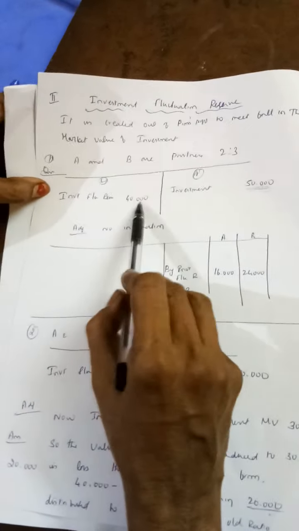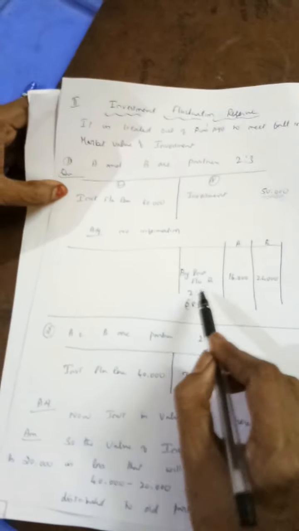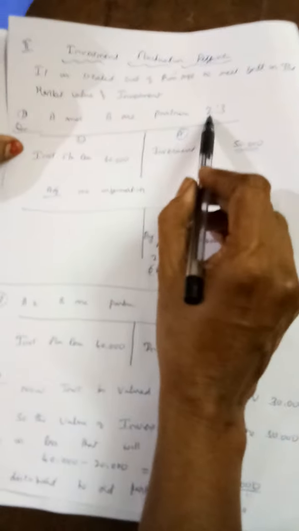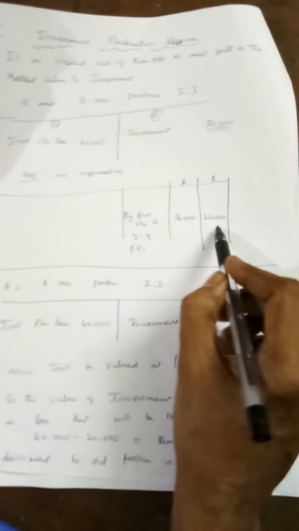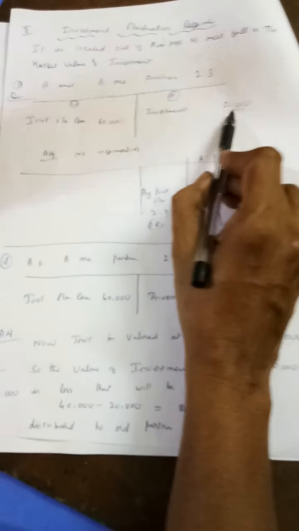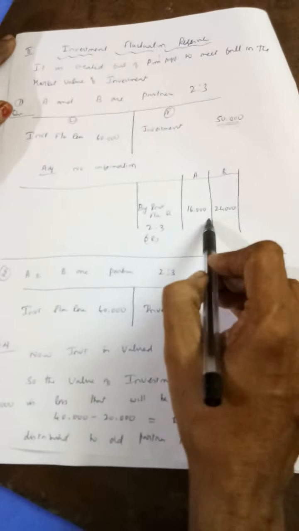Next, come to the investment fluctuation reserve. Since it is an accumulated reserve, it should be distributed to the old partners in the old ratio. In our problem, the old ratio is 2:3. So you distribute 16,000 and 24,000. This is the first case. If there is no adjustment, show the investment as it is and distribute the reserve in the old ratio.